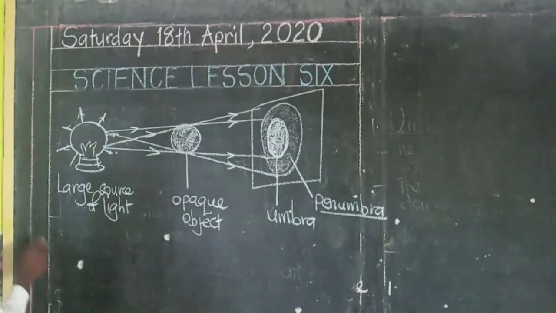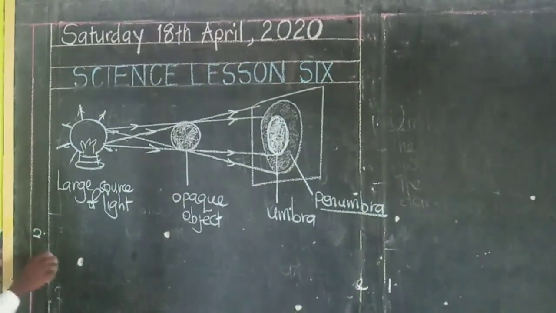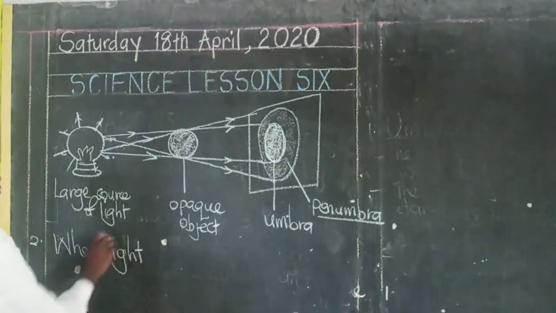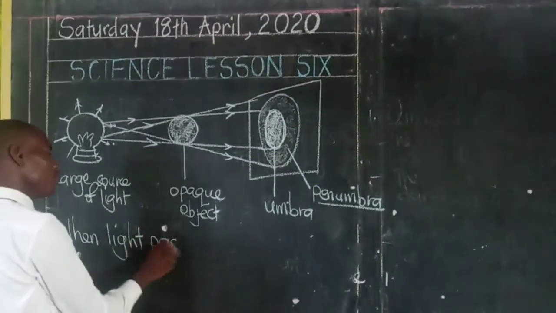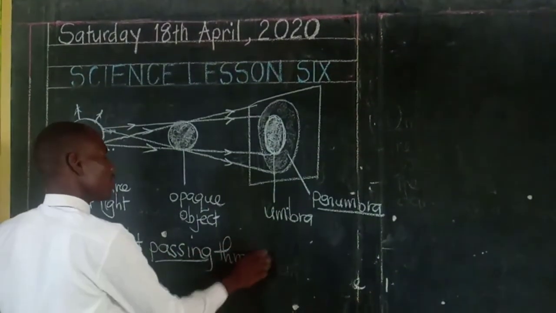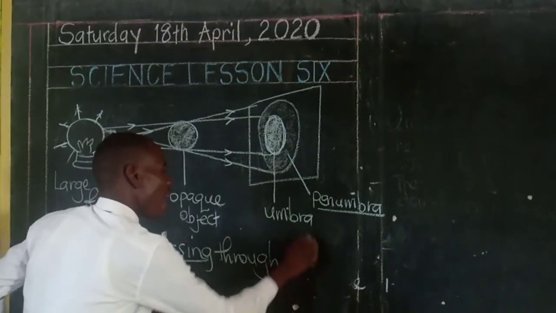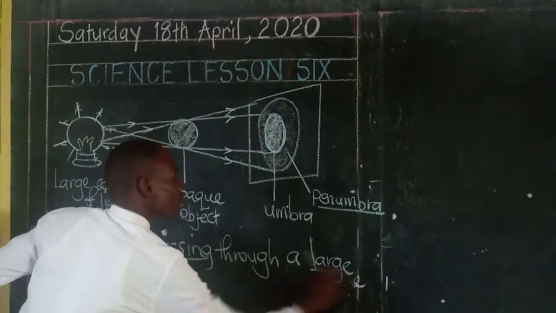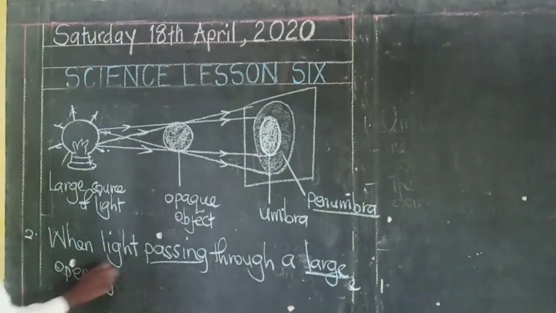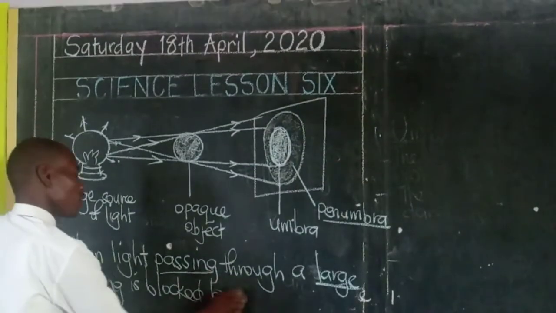Yes. Now, another condition under which the penumbra region of a shadow is formed is when light passing through a large opening is blocked by an opaque object.